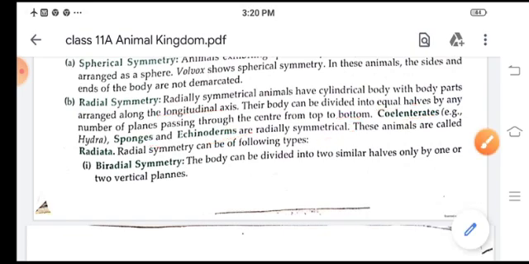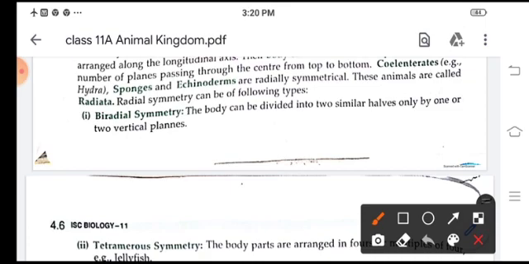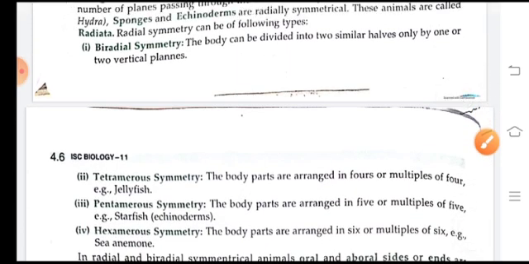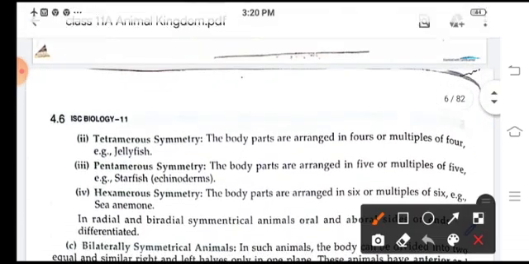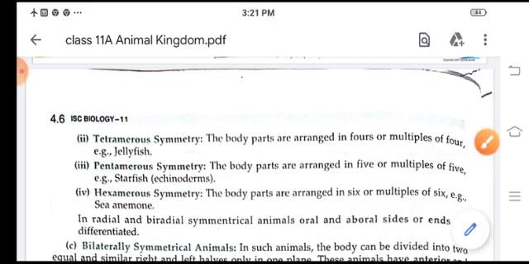Now next is radial symmetry. It again has the following types. Biradial symmetry, that means the body is divided into two similar halves only by one or two vertical planes. Tetramerous symmetry, that means the body parts are arranged in fours or multiples of four. Then pentamerous, then hexamerous: multiples of 5, hexamerous, multiples of 6.